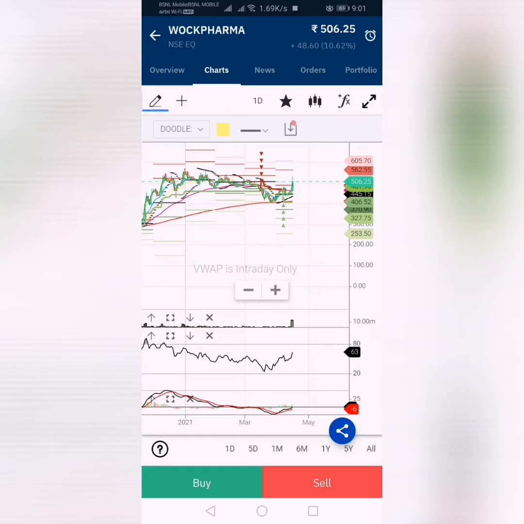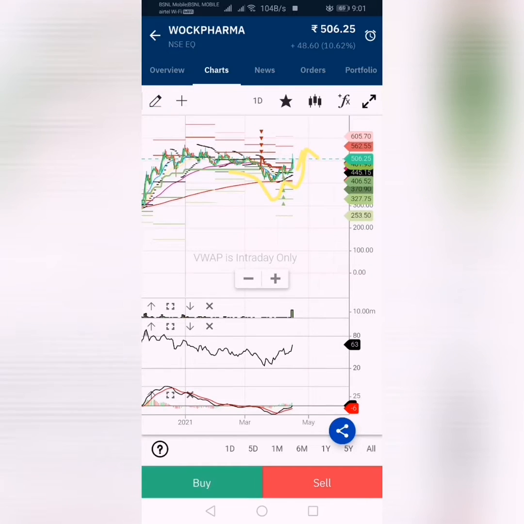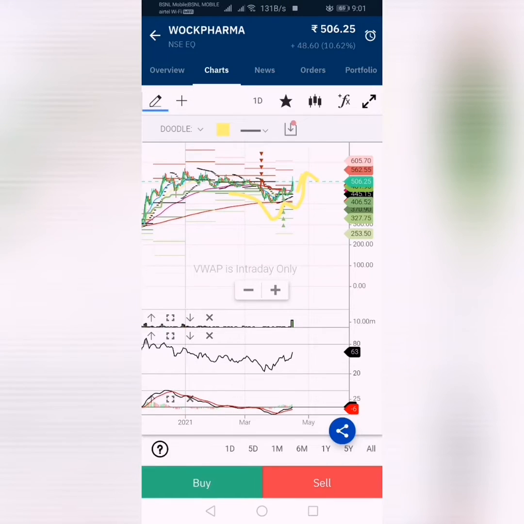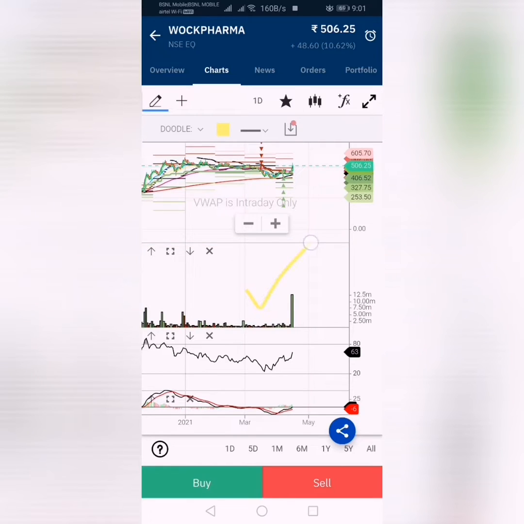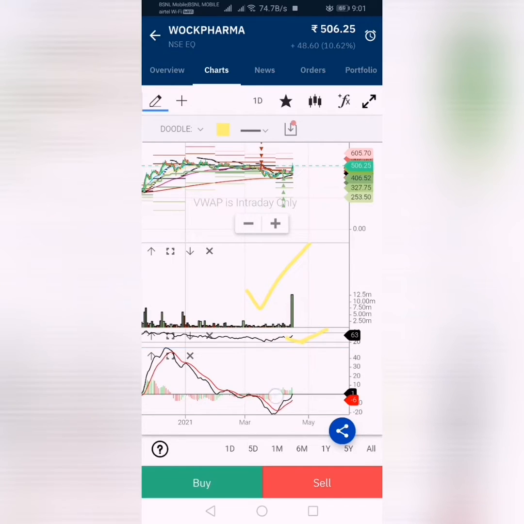You can see like this, and like this, the stock is moving. Okay, up direction only. Here the volume also increased, RSI is up, and MACD also is up, showing a cut here.